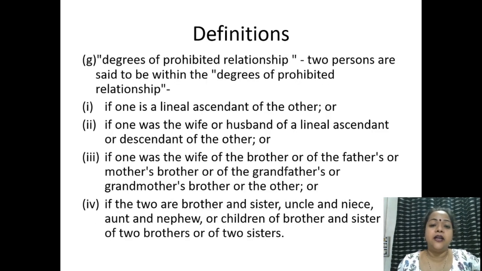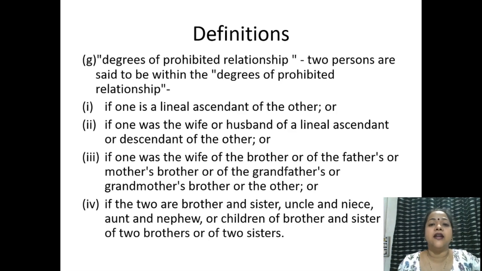The degrees of prohibited relationship is another category which we have to see. Two persons are said to be in degrees of prohibited relationship if one is the lineal ascendant or descendant of the other; if one was the wife or husband of a lineal ascendant or descendant of the other; if one was the wife of the brother, or of the father's or mother's brother, or of the grandfather's or grandmother's brother of the other; and if the two are brother and sister, uncle and niece, aunt and nephew, or children of brother and sister, or two brothers or two sisters.